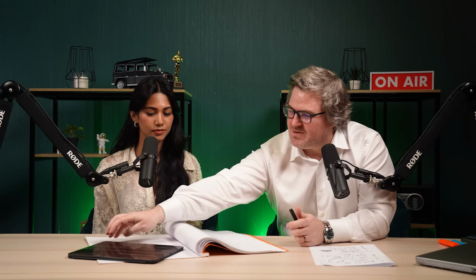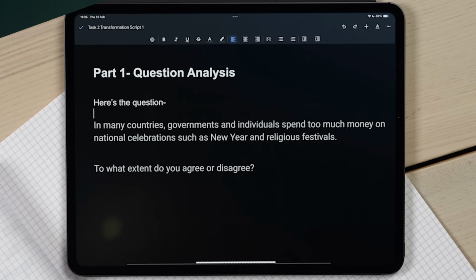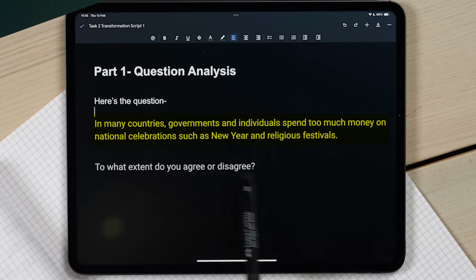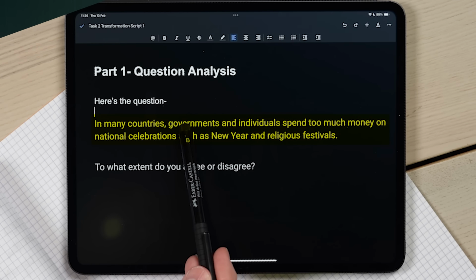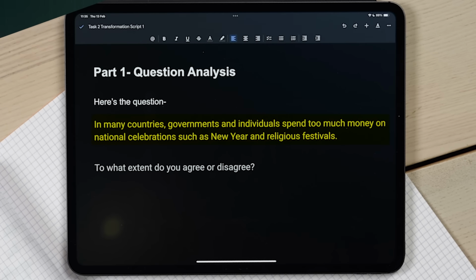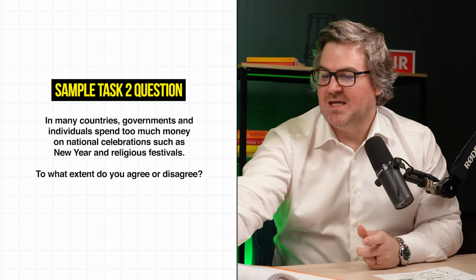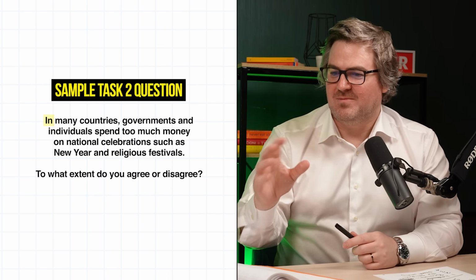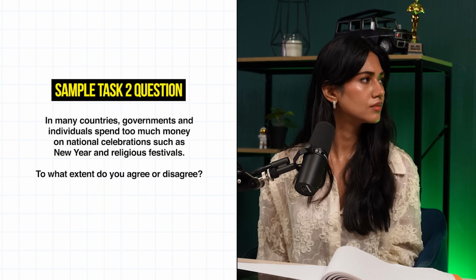So what we're going to do now is you are going to take this question, ignore "to what extent do you agree," just this sentence, and you're going to write it in different words, but it should mean the same thing. Importantly, you don't have to change every word. Paraphrasing doesn't mean taking each single word and changing it. Like "in," how do I change "in"? "Many," how do I change "many"? That's not how paraphrasing works.